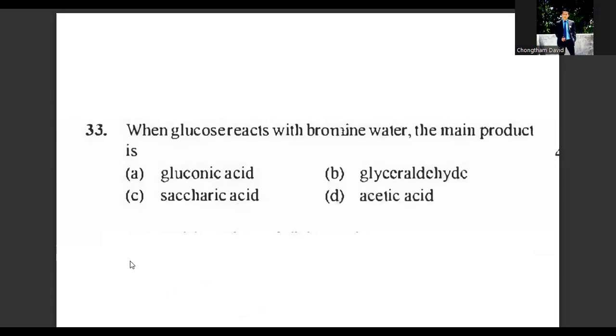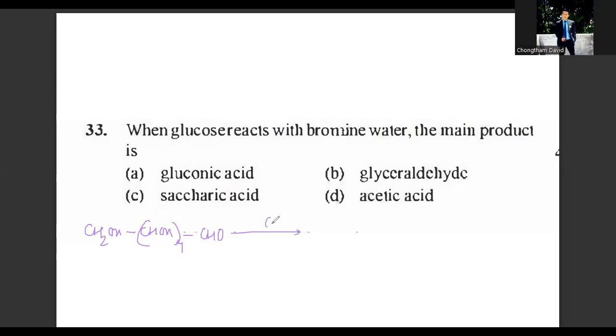33. When glucose reacts with bromine water, the main product is... Glucose contains a functional group, aldehyde, carbonyl group. It is oxidized to acidic group by bromine water and gluconic acid will be formed. So you may also write the reaction. I'm writing glucose, the straight chain form.